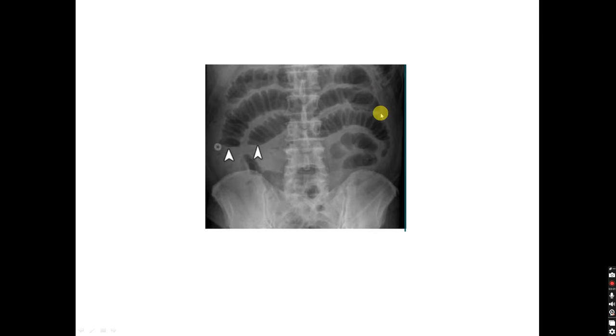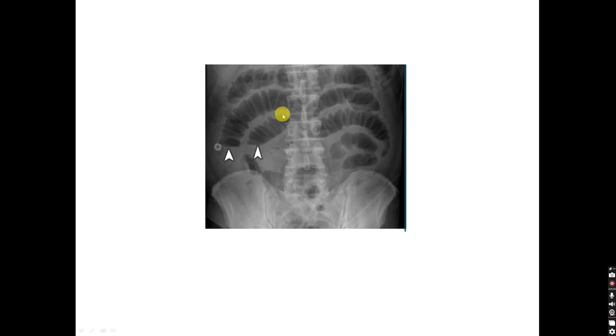This is a frontal radiograph of the abdomen. It is showing dilated small bowel loops, centrally placed, and they show valvulae conniventes because they traverse the whole thickness of the bowel. Opposite to that, the large bowel will be peripherally placed and will show incomplete markings, which are called haustra. So these are dilated small bowel loops which are centrally placed and show the full-thickness small bowel folds.